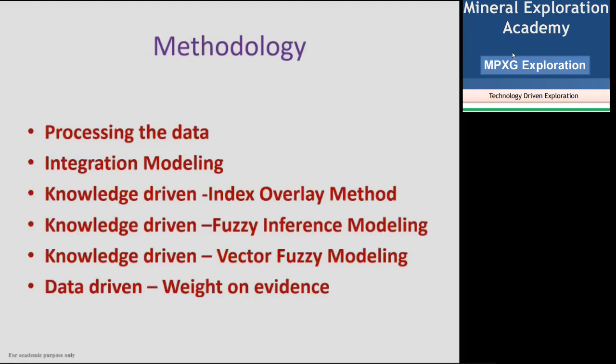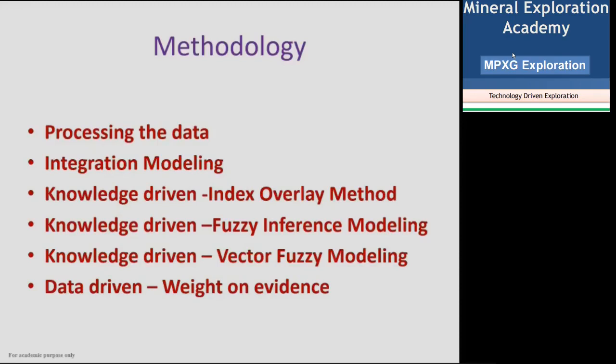Depending upon the data set and data availability, you have to choose the model. Please remember which model you are choosing. You have to decide according to the data set and according to your experience also. We predominantly have two kinds of data modeling. One is knowledge driven, another is data driven. You know very well what is knowledge driven. Already you have some information because you have some old workings, some data available with which you know this area is to be further explored or extension zones are to be further explored.